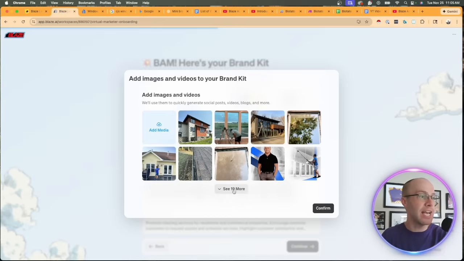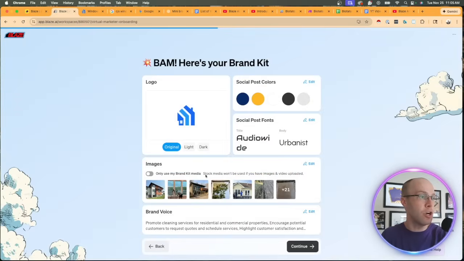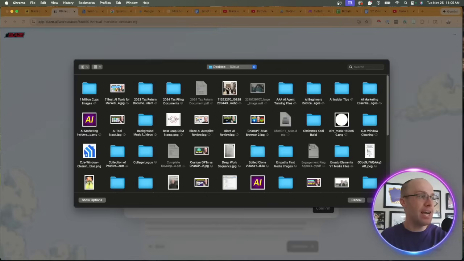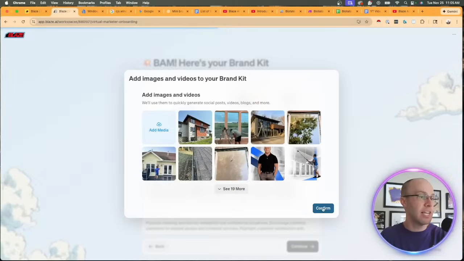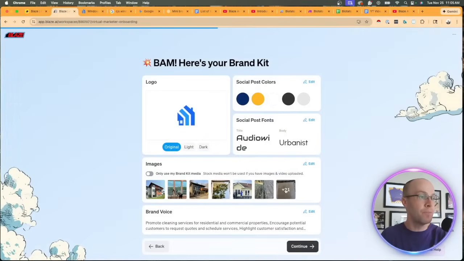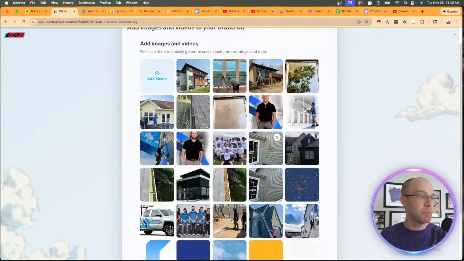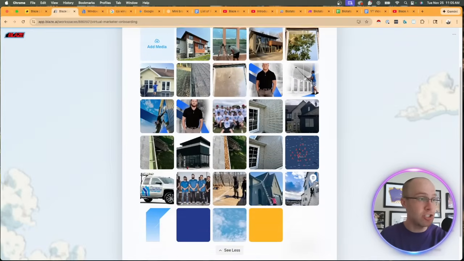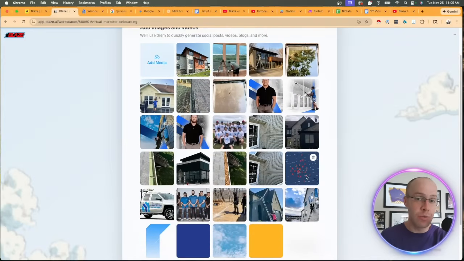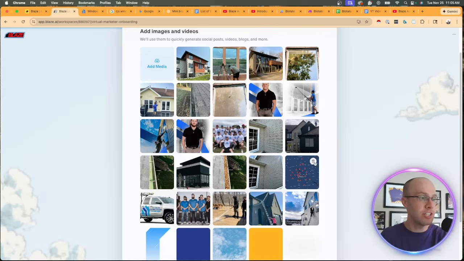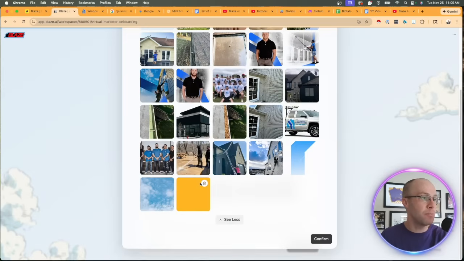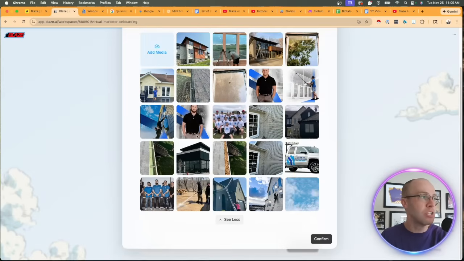Come back to Blaze. What you can do is click confirm. Let's click edit, add media, and then you can add those images from your desktop right here. So I'm going to click confirm. What's really cool about this is Blaze actually pulled about 20-ish images that I think are extremely relevant to what CJ's does. I'm actually going to delete a few of these. We have some color palette images, some logos. You're going to have some junk here that they pull from the website that's not relevant. Then I'm going to click confirm.